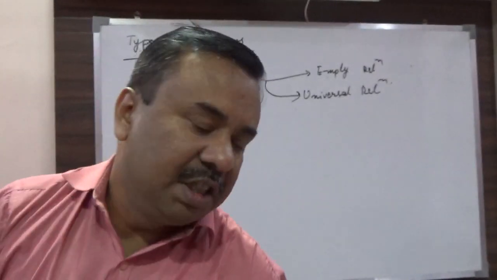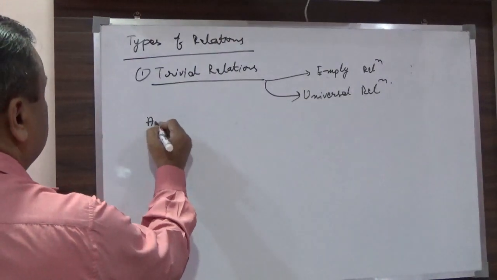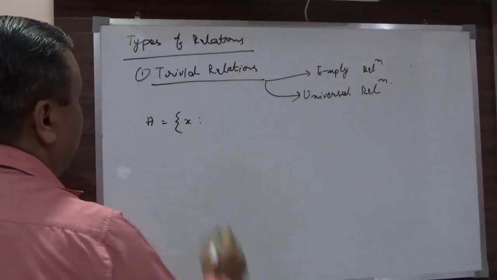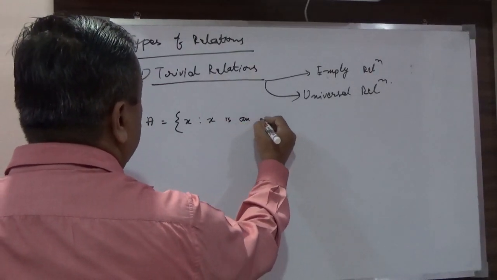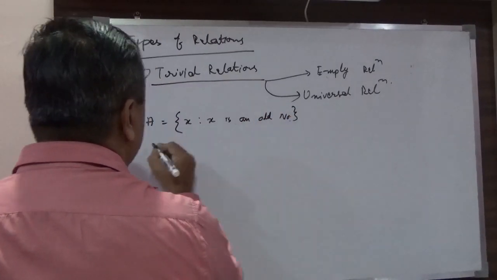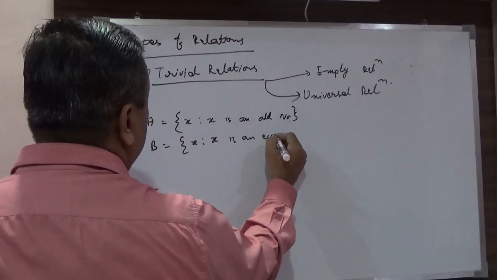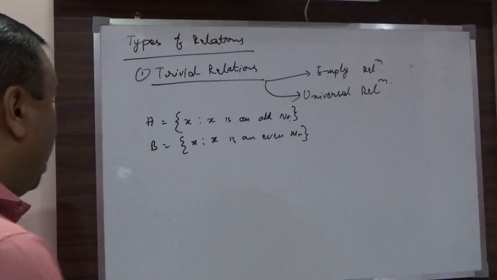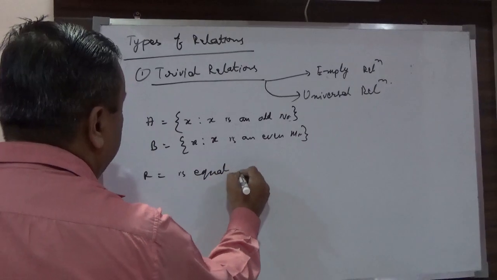I will just take another example for this. Suppose that my set A is x such that x is an odd number, and my set B is x such that x is an even number. Now I make the relation is equal to.